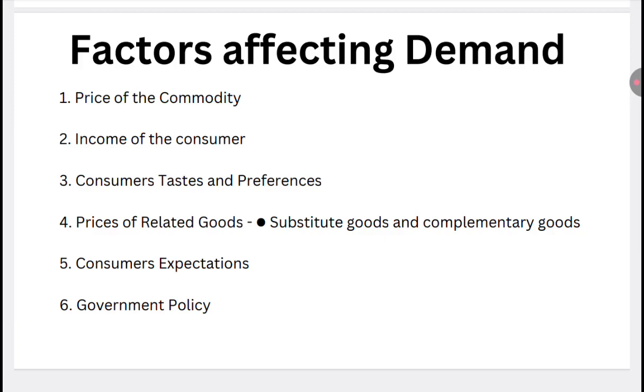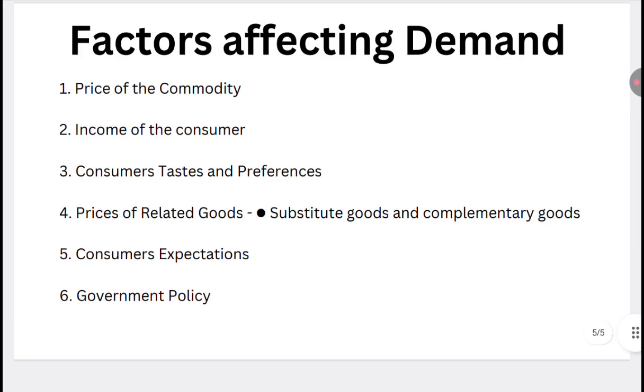Then coming to consumer taste and preferences: as the trend changes, consumers are influenced by the taste and preferences of various changes in trends. They follow new habits by seeing other people or the lifestyle of others. So this creates an influence on them, and the customer's taste and preferences change, which eventually affects the demand.